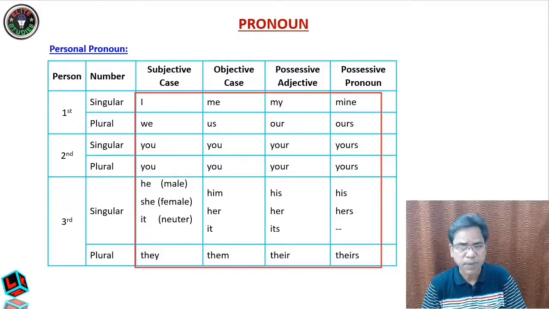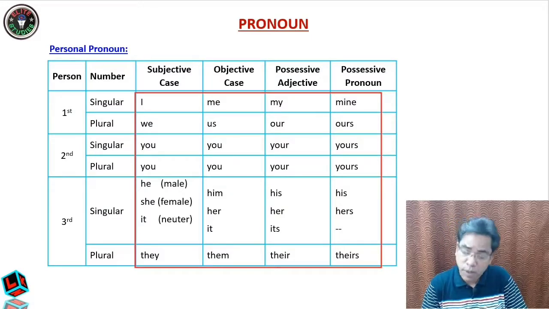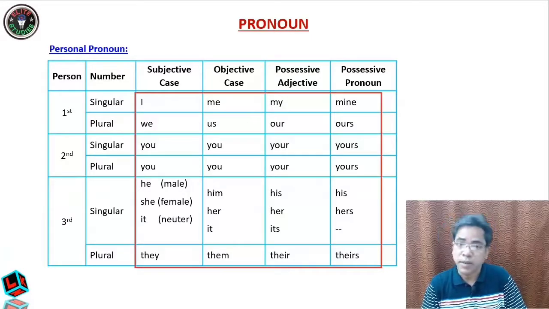Now in the first person we have singular as well as plural. The singular will take a singular verb and the plural will take a plural verb. So therefore it is very important to know which pronoun is singular and which is plural. A plural pronoun will take a plural verb. A singular pronoun will take a singular verb. The only exception is I. I don't take has and I don't take does, despite I being a singular pronoun.